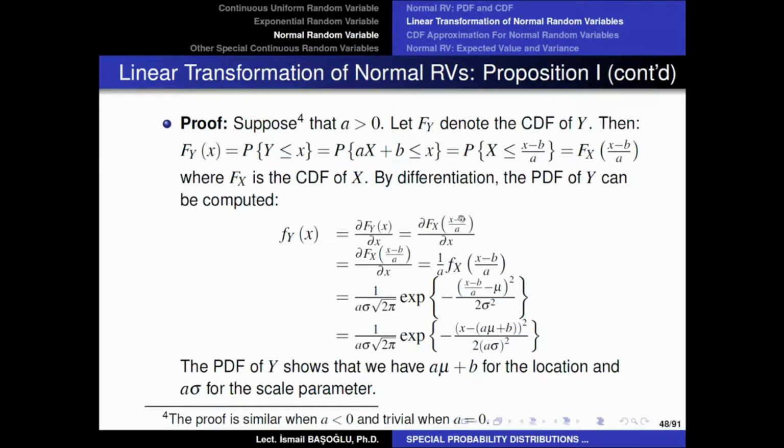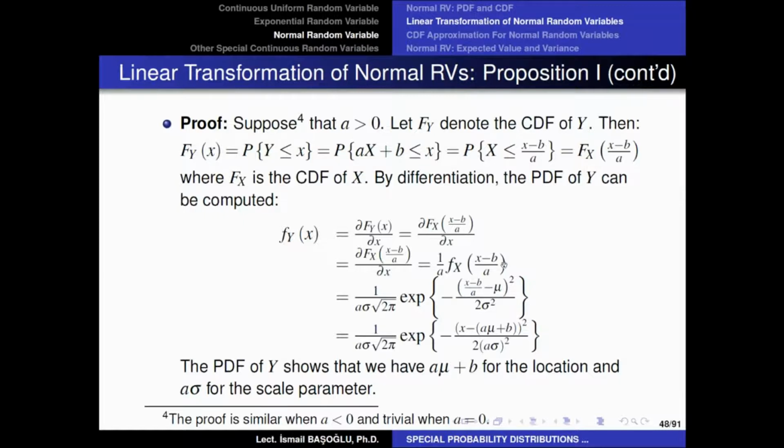However, if you are taking the first derivative, you also need to take the first derivative of the interior function. So this is a composite function here. We have taken the first derivative of the outer function, and the inner function's first derivative must also be calculated, and we need to multiply the outer first derivative with that. The inner function is X minus B over A, the first derivative of which is equal to 1 over A. So the first derivative of the CDF of Y is the PDF of Y, which is also equal to 1 over A times the PDF of X at X minus B over A.